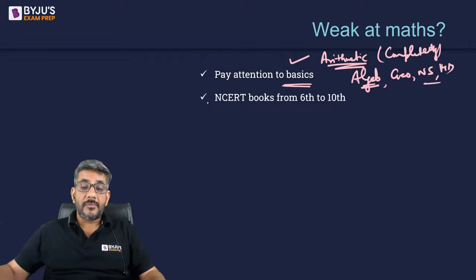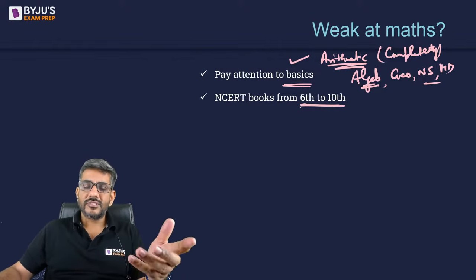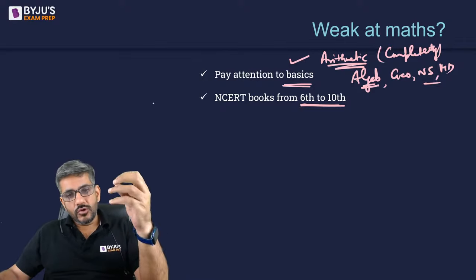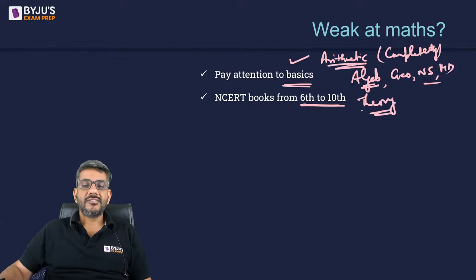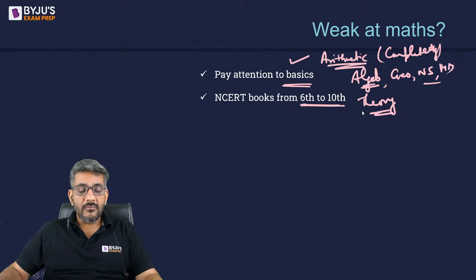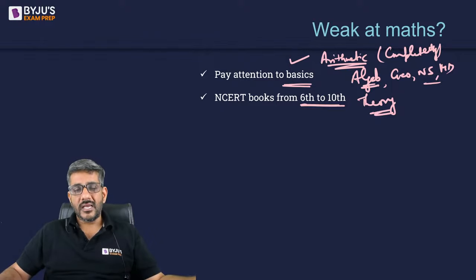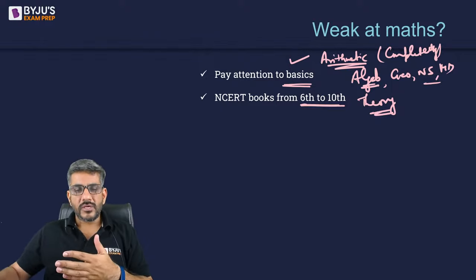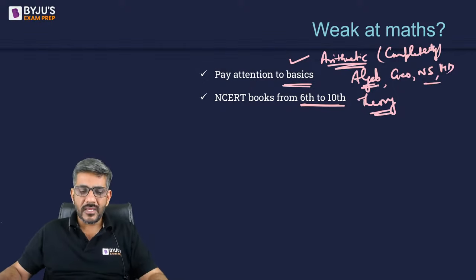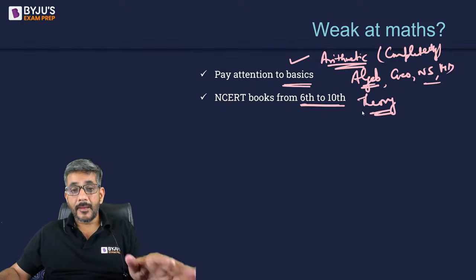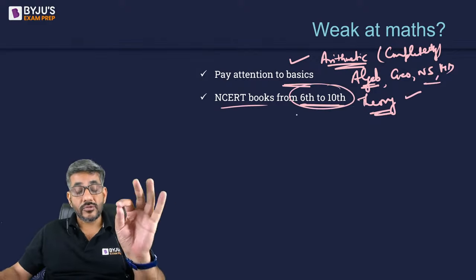To understand those basics, you can go through the NCERT books from class 6 to 10. Basically, NCERT books से यहाँ मेरा मतलब है textbooks. Do them completely, even the theory of these from class 6 to class 10, right? Do not say, okay, I have understood this area, I'm able to understand the examples as well. Now you ask me a question from class 7th, I would be able to answer it. You ask me a question from class 8th, I would be able to answer it. No, that's not the point. The point is, आपको एनसीईआरटी की बुक्स करनी है 6 से 10 तक कंप्लीट थ्योरी